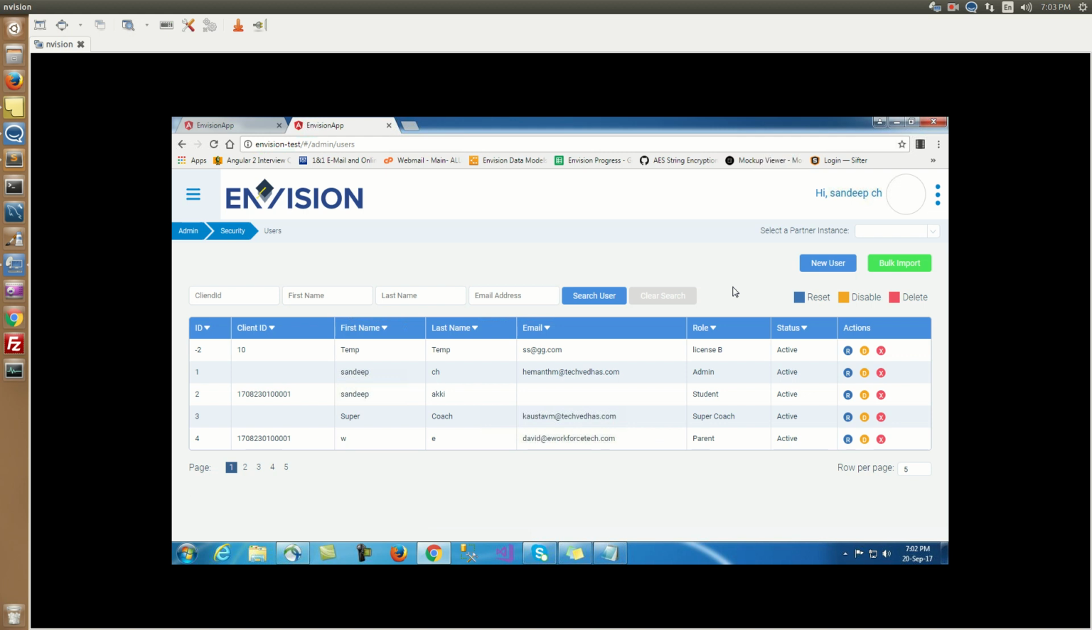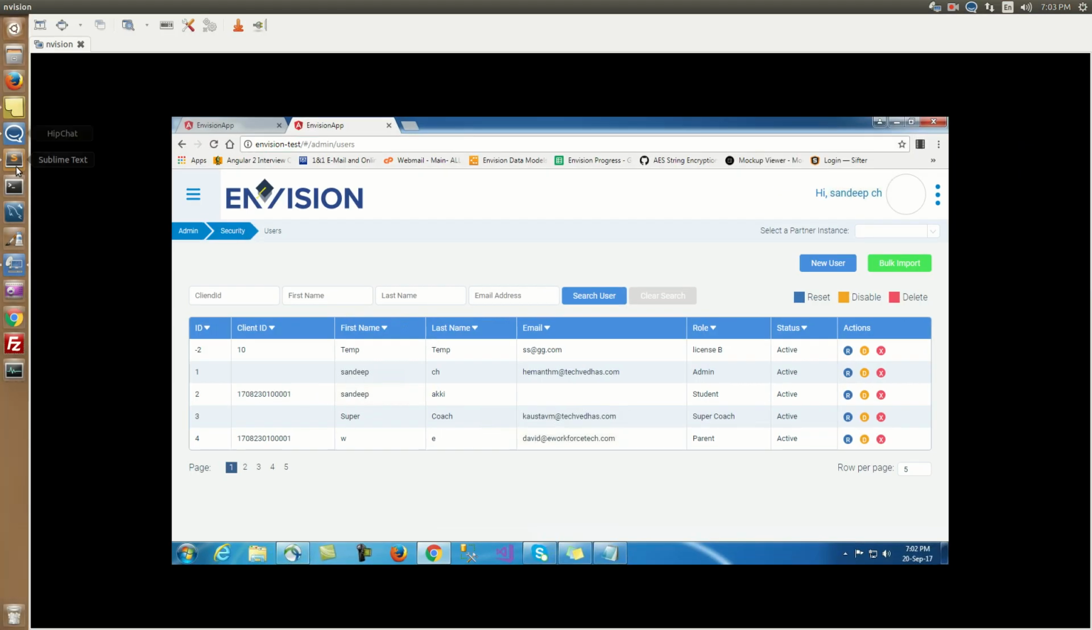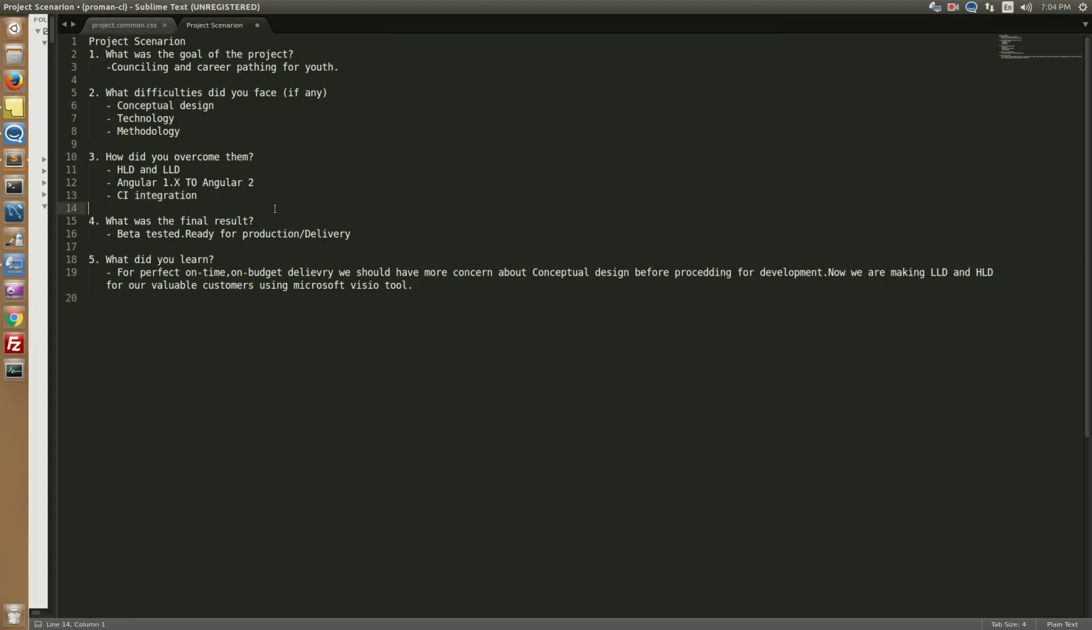So we are just providing the conceptual component delivery by using CI integration, continuous delivery. By using this delivery we are getting satisfaction from the client itself. Okay, so now the next question was, what was the final result? The final result is we are successfully delivering the project, and we have been working for around the last 2